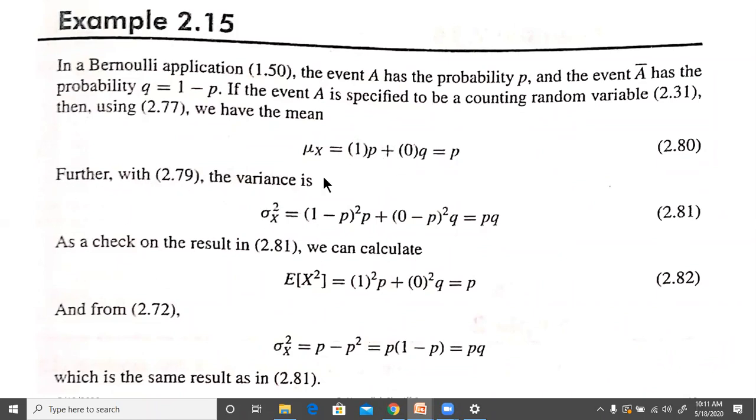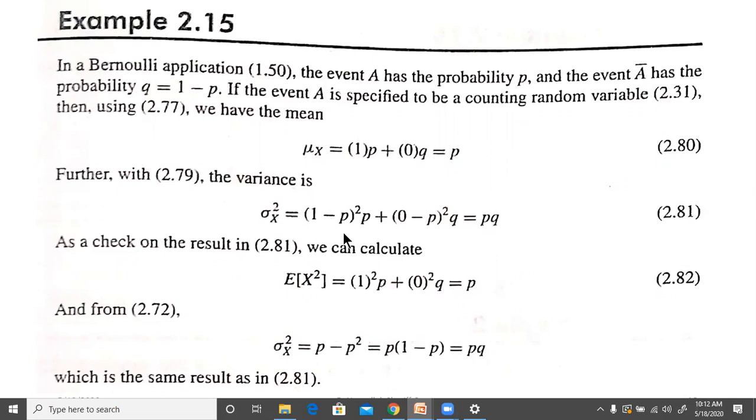Further, with 2.79, the variance will be 1 minus P whole squared times P plus 0 minus P whole squared times Q, which is equal to PQ. As a check on the result in 2.81, we can calculate this minus the square of this.